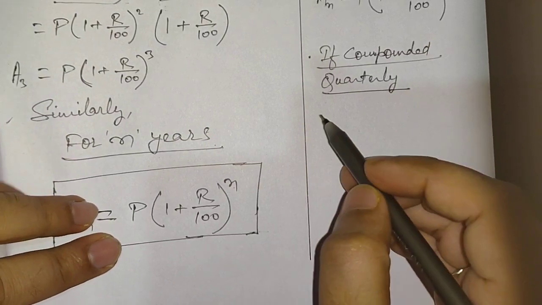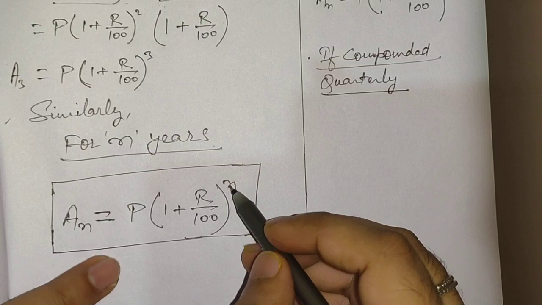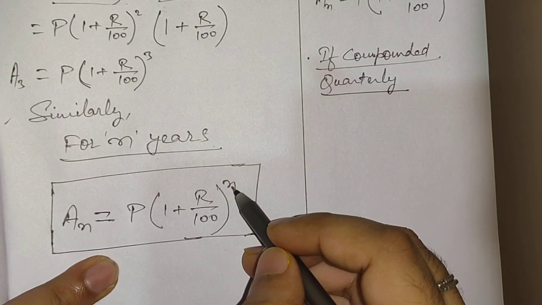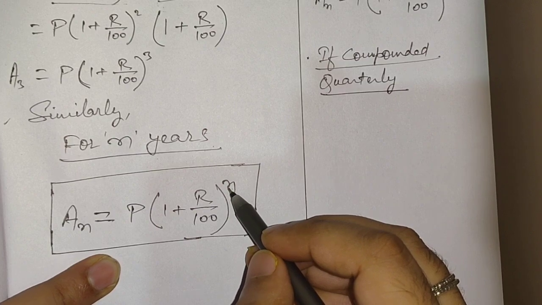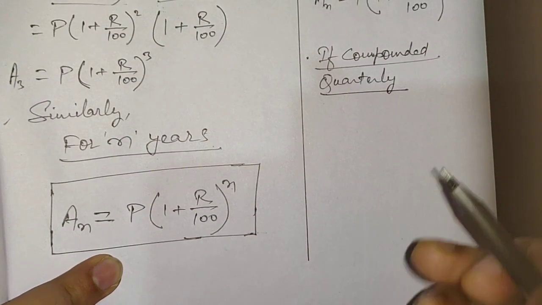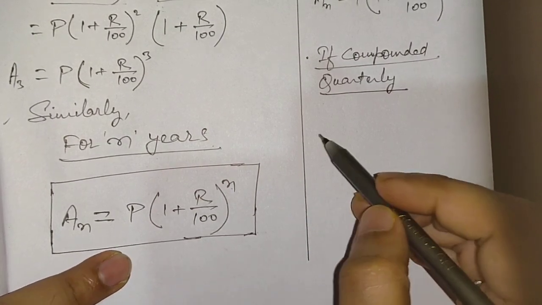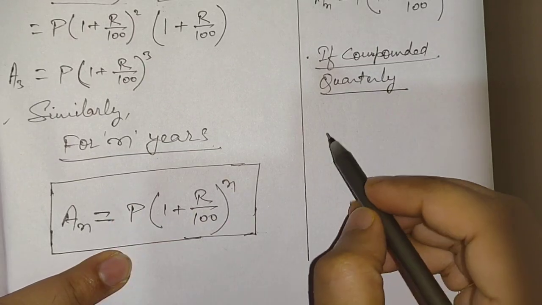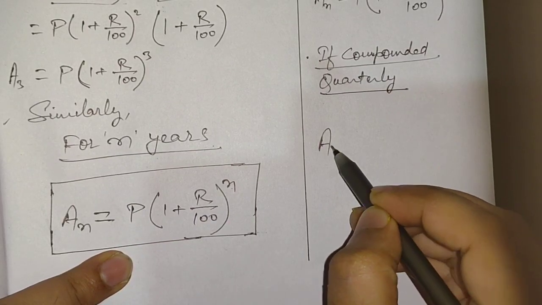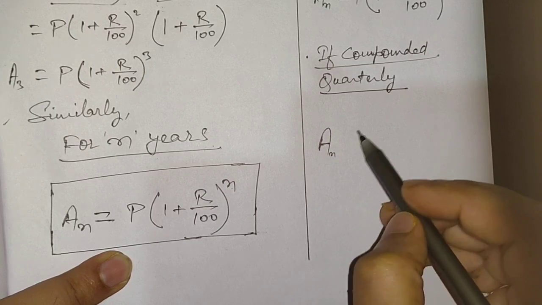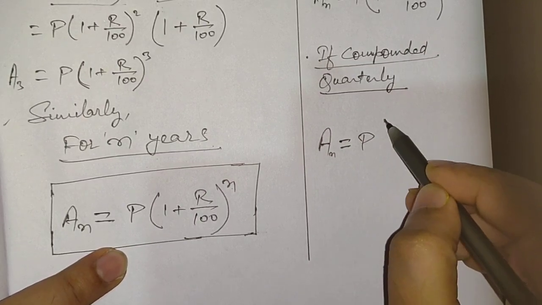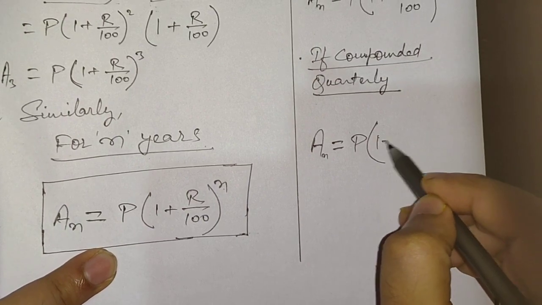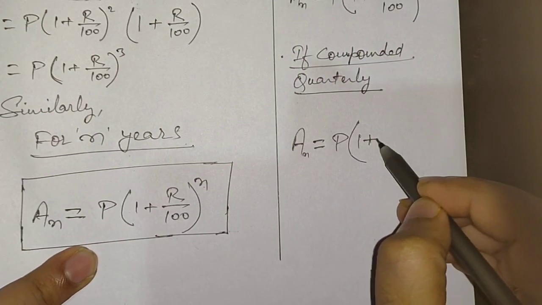Okay, so the time is 1 year, how many quarters are there? So 4 quarters, so we'll simply multiply n by 4. It means the time is going to be 4 times and the rate is going to be reduced by 4 times. I hope everybody understands. So the formula for n years, if it is compounded quarterly, is very easy to understand.